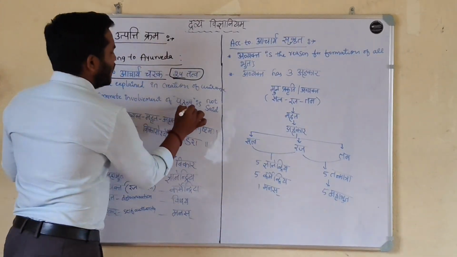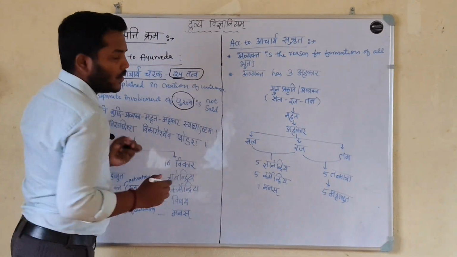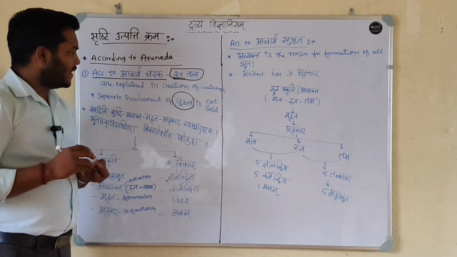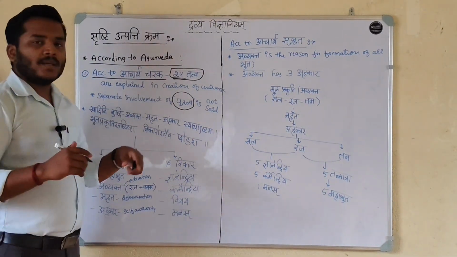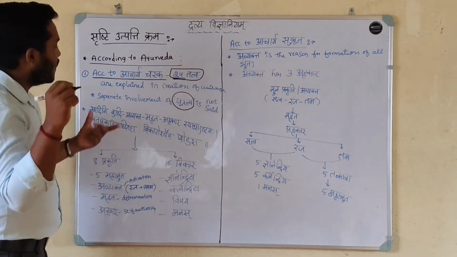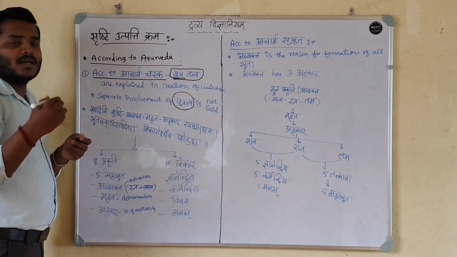The separate involvement of Purusha is not said by Acharya Charaka, but Sankhya Darshana said Purusha is the 25th tattva.